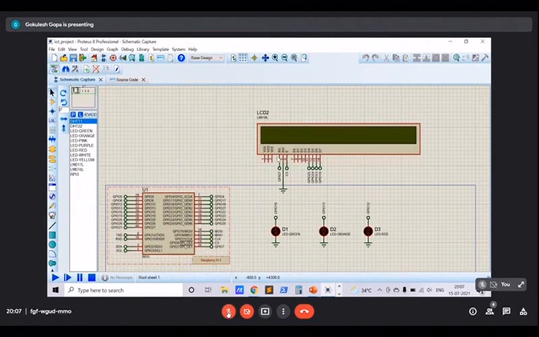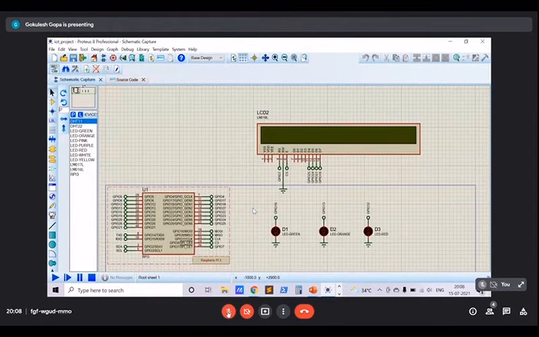The register select of the LCD has been connected to GPIO 7. The read-write pin of the LCD has been grounded, so we are only writing to the LCD. And the enable pin has been connected to GPIO 8. And we have only utilized 4 out of the 8 available data pins on the LCD. We have also connected 3 LEDs, which actually show what the AQI data really means, so that anybody could understand what the current air quality is.